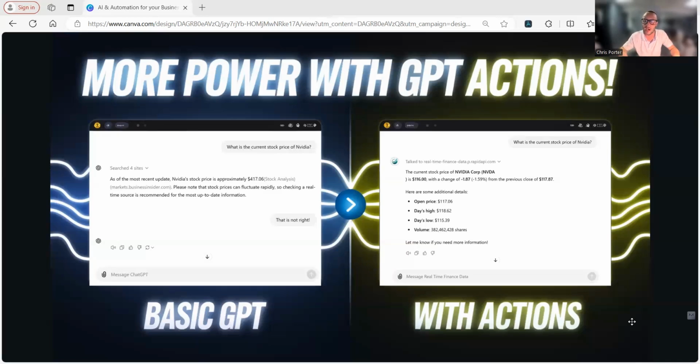So this is not possible with just ChatGPT or a custom GPT that's not trained on API actions, right?